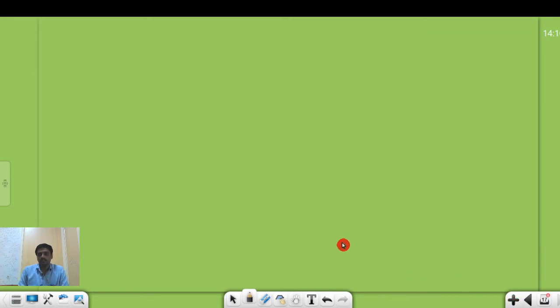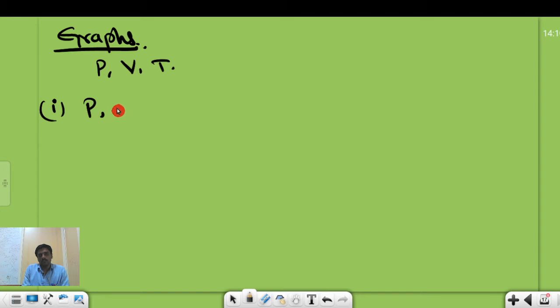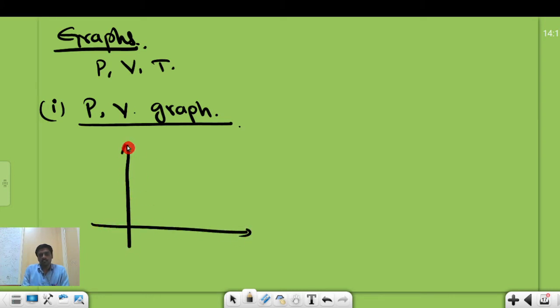Now we need to draw different types of graphs. Let me start with the first graph. So what values do we have? We have the pressure, volume, and temperature, but our process is the isochoric process. That means the volume of the system is maintained at constant. The first graph is the P, V graph. As the volume of the gas is constant, we take the pressure on the y axis and the volume on the x axis.